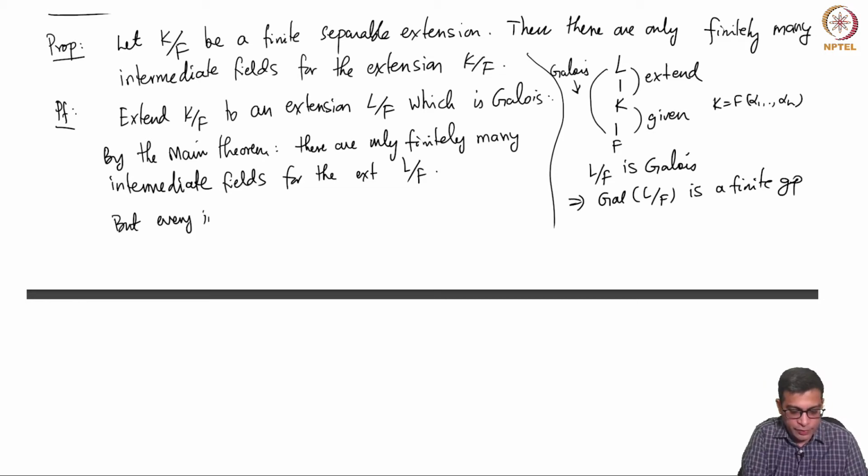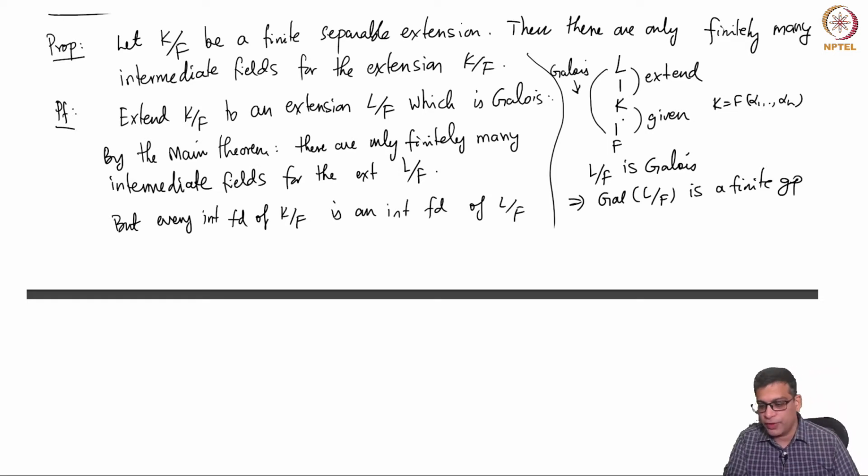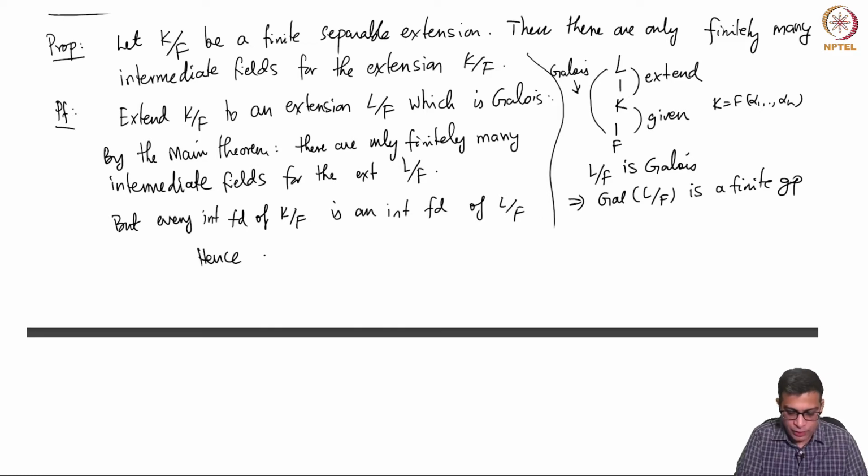Every intermediate field of K over F is an intermediate field of L over F, right? Because if you have a field between K and F, it is of course a field between L and F. So, the set of intermediate fields of K over F is a subset of the set of intermediate fields of L over F, and the set of intermediate fields of L over F is finite, so we are done.